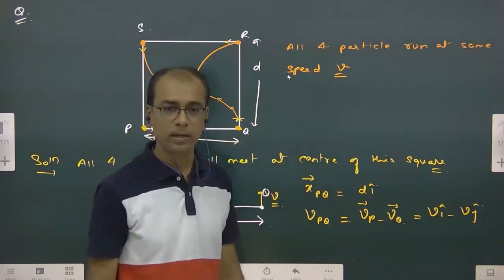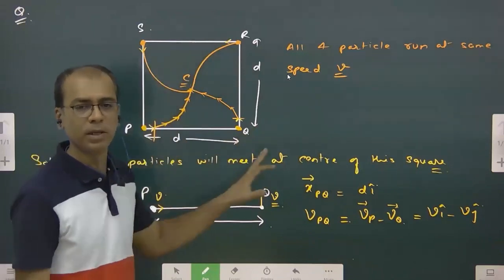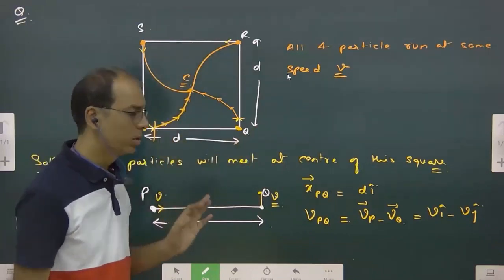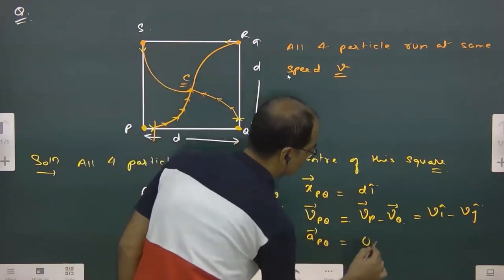Any acceleration? There's no acceleration. Nobody is moving with acceleration. All are moving with the same constant speed throughout. So acceleration PQ is 0. Very good. So now it's very easy.